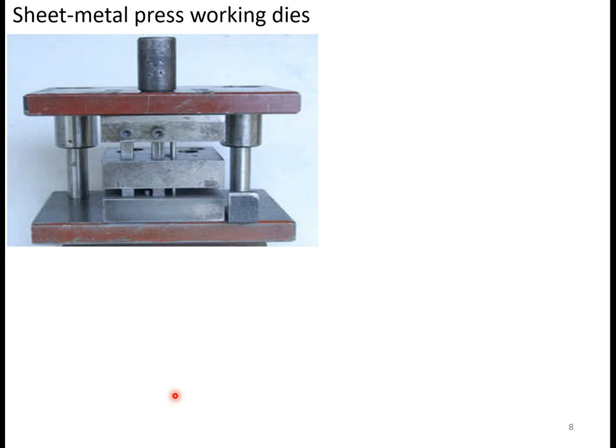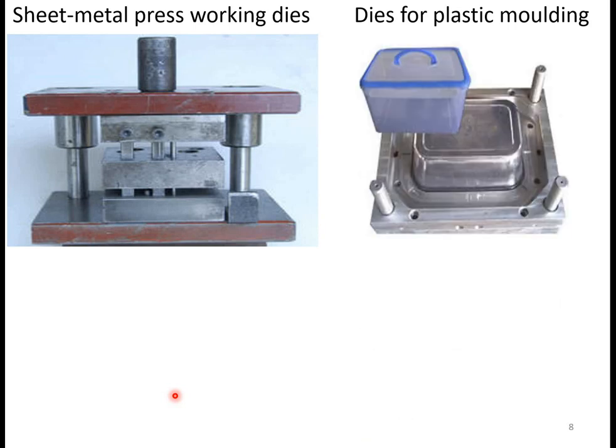Here you can observe, these are the sheet metal press working dies which are required there. Another hardware which we require is the dies which are used for the plastic molding operation. Whatever dies are used for shaping plastic into particular shapes, all these plastic molding dies are included in the tooling.